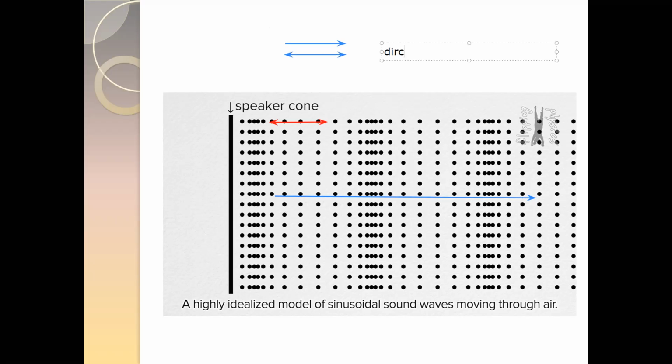So if the direction of the wave and the particle movement are the same, it is known as a longitudinal wave.